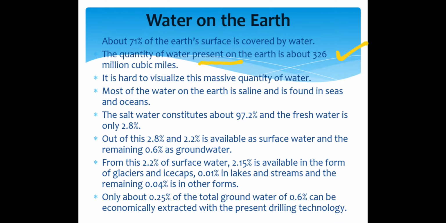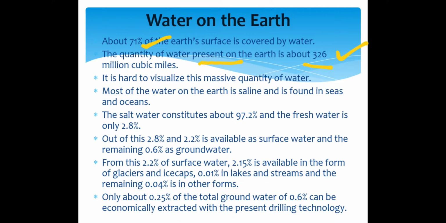It is very hard for us to visualize this massive quantity of water in the world.